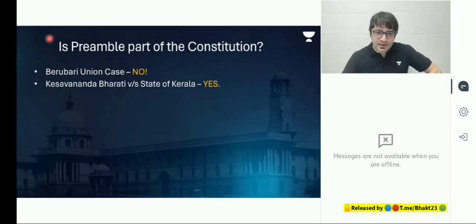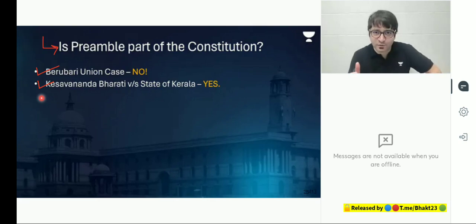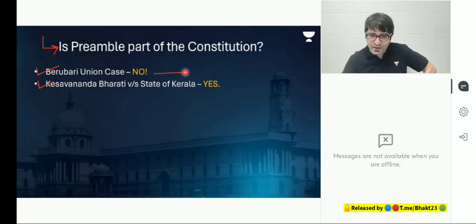Okay. Now, is the preamble part of the Constitution or not? In the Berubari Union case, the Supreme Court said no, it's not part of the Constitution. In the Kesavananda Bharati case, the Supreme Court said yes, it is part of the Constitution. How? A book normally starts with chapter 1. So does that mean the Constitution would start with Part 1? A preface is normally not part of the book because the contents of the book would be from chapter 1. If the preamble is like the preface of a constitution, then the preface is not part of the Constitution, the preamble is not part of the Constitution.